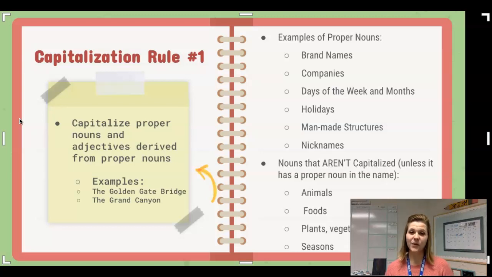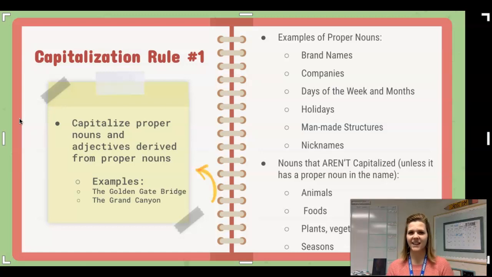Now, typically, if we were looking at adjectives in any other sentence, golden, gate, and bridge would not be proper nouns that need to be capitalized. However, these words all are derived from the proper noun, the Golden Gate Bridge, so in certain contexts, these words will be capitalized. The same can be said for the Grand Canyon. We know that grand nor canyon would be capitalized traditionally, but because they're used in this context, those words are derived from a proper noun, so they would be capitalized.